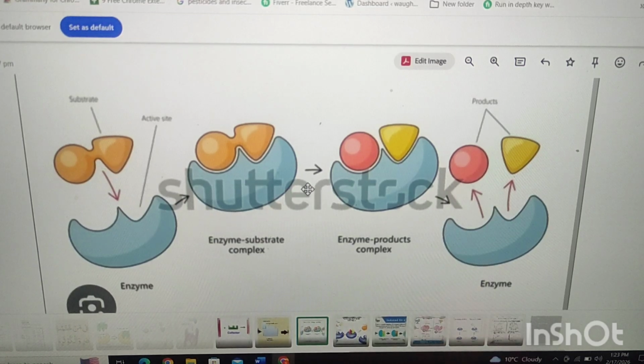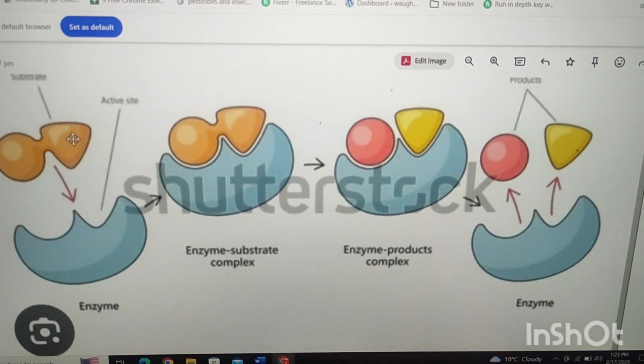Number second step, the formation of enzyme substrate complex. Now in this diagram you can see after the binding of the enzymes and substrate, a new form of enzyme substrate complex will be formed. Enzymes weaken substrate bonds and attach itself.